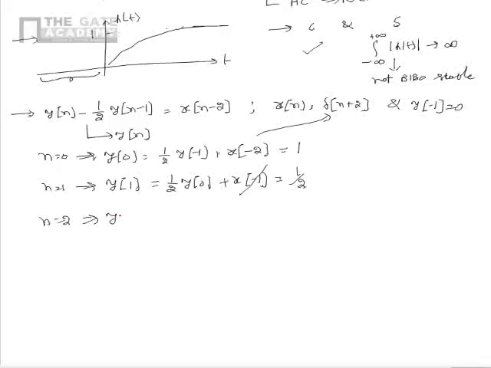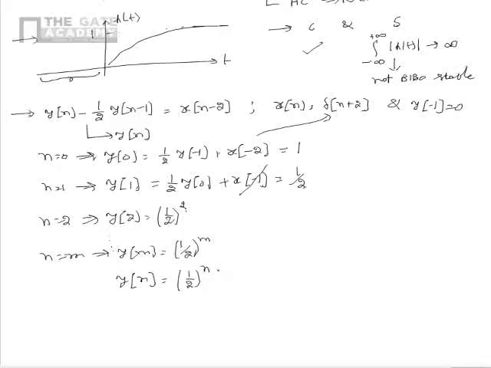Similarly, if we substitute n is equal to 2, we see that y of 2 is equal to 1 by 2 whole square and so on. So we see that for n is equal to m, the output y of m can be written as 1 by 2 whole power m. From this we see that the response of the system for the input delta of n plus 2 can be written as 1 by 2 whole power n if n is greater than or equal to 0, otherwise it is 0.